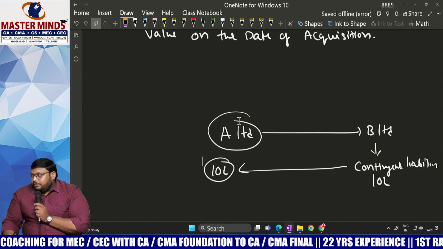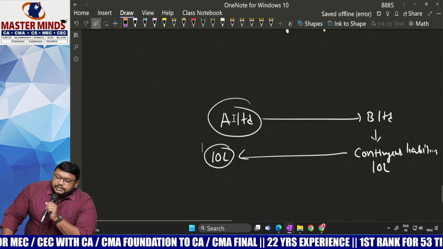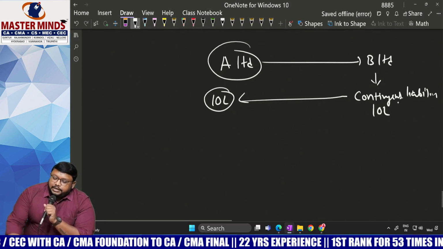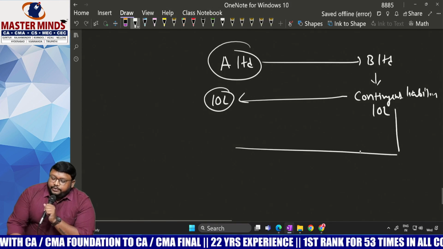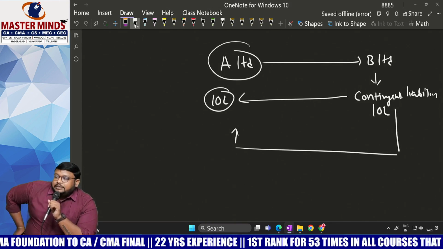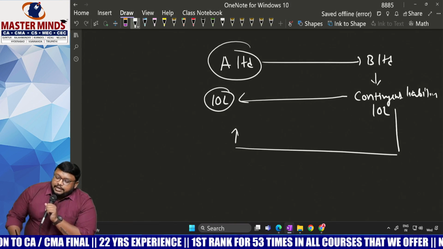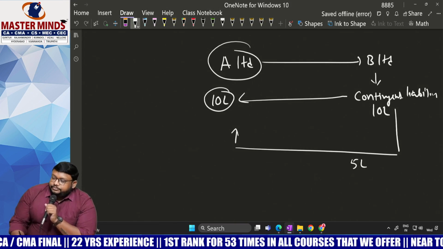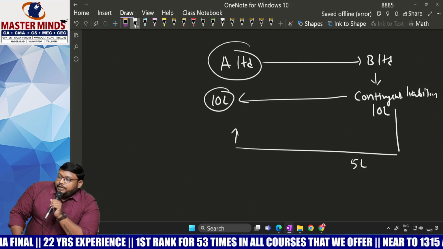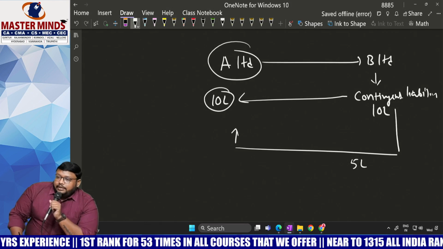I want some compensation relating to this. B Limited says, okay, if it becomes a present liability or probable liability for you, then I will pay 5 lakhs. So that means 5 lakhs he will compensate. The remaining 5 lakhs is a loss for A Limited.